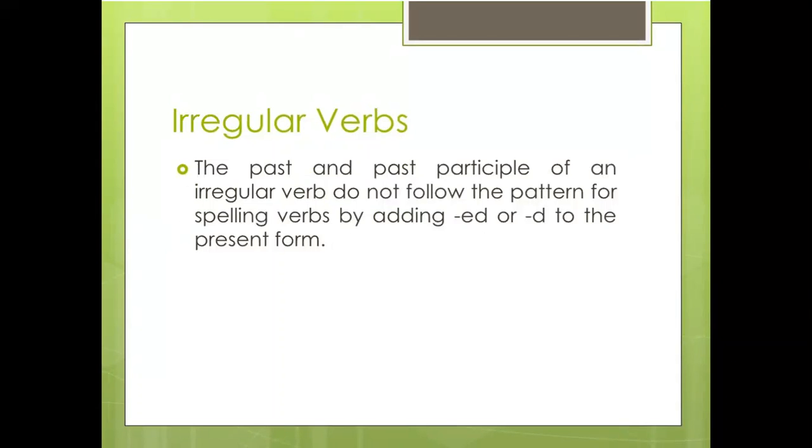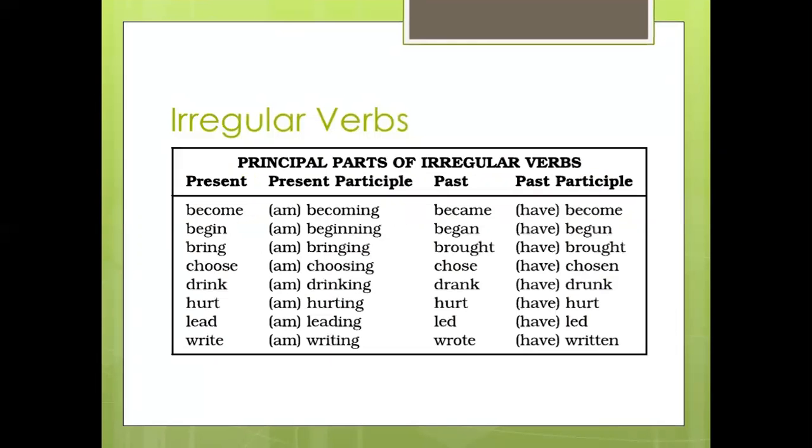Now irregular verbs, the past and the past participle of an irregular verb, they do not follow the pattern for spelling verbs by adding ed or d to the present form. Okay, they do not add ed or d in the end. So let's see again the principal parts of irregular verb: present, present participle, past and past participle.